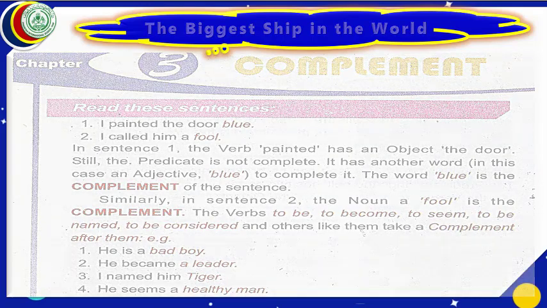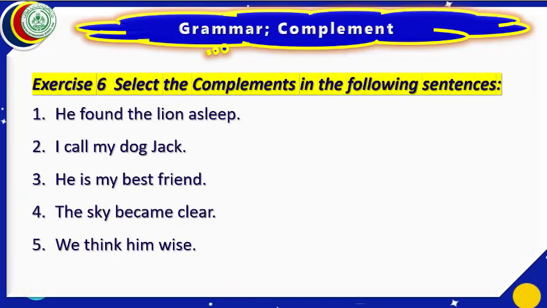Dear students, let us move to the exercise. Select the complement in the following sentences. The sentence is, he found the lion asleep. In this sentence, we have to find out what is the complement. Boys, if we look at the sentence, if we write here, he found the lion, it is not complete.